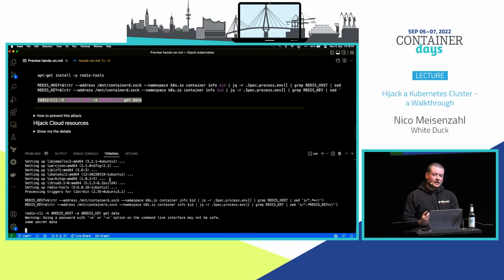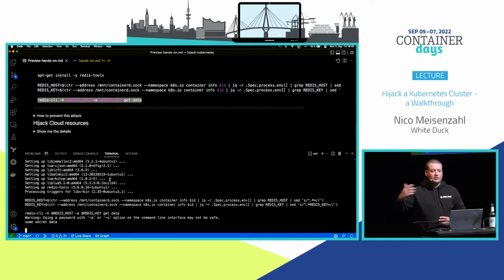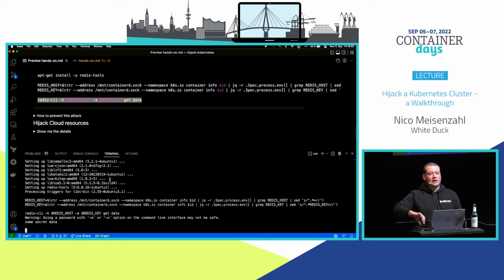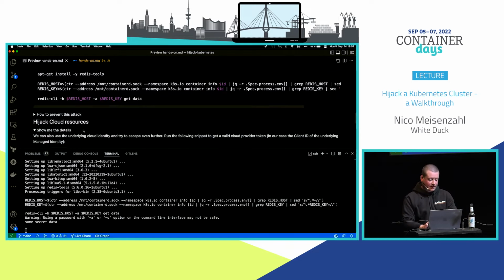So the next thing we will try is to get from the Kubernetes cluster itself credentials and authentication to Azure itself, to then basically talk to Azure, provision resources, get access from Azure and stuff like this. So we're leaving Kubernetes and really going on the Azure side here. And Azure is just the cloud provider I'm using, so it works with all the others too.